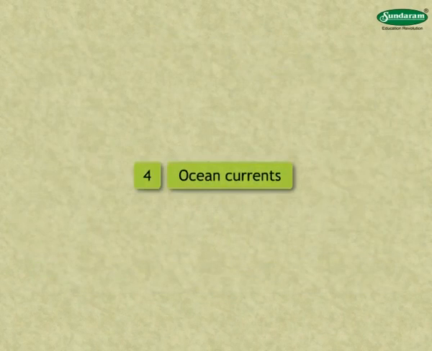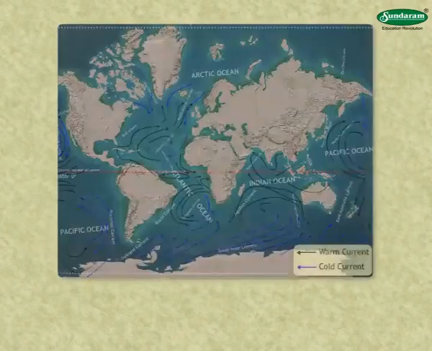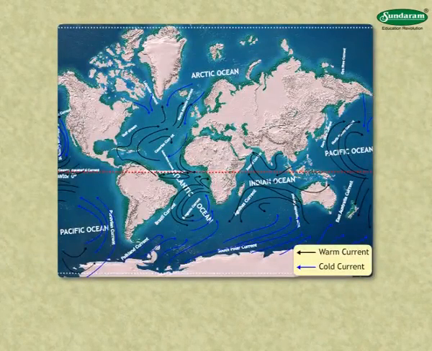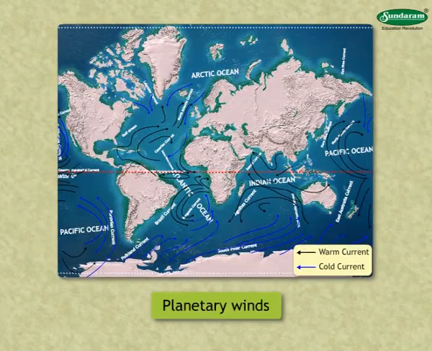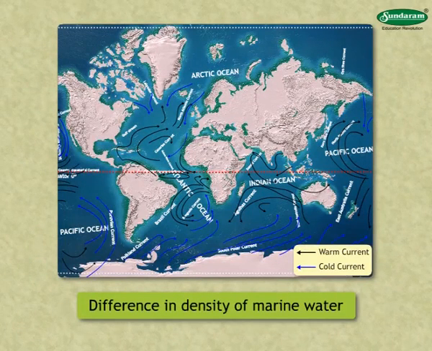4. Ocean currents. Ocean currents are caused in the sea due to planetary winds and difference in density of marine water.